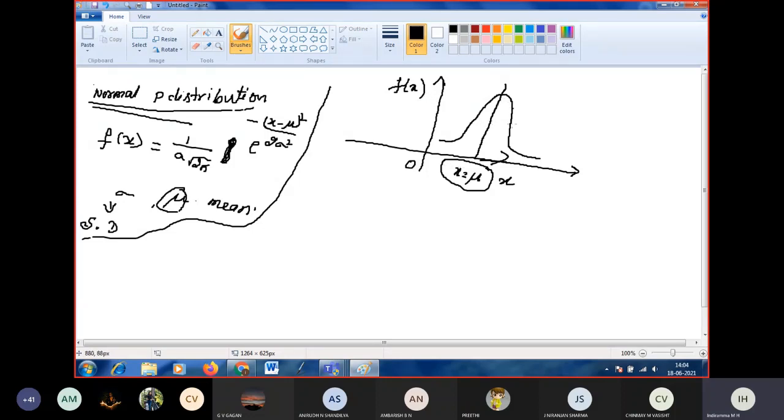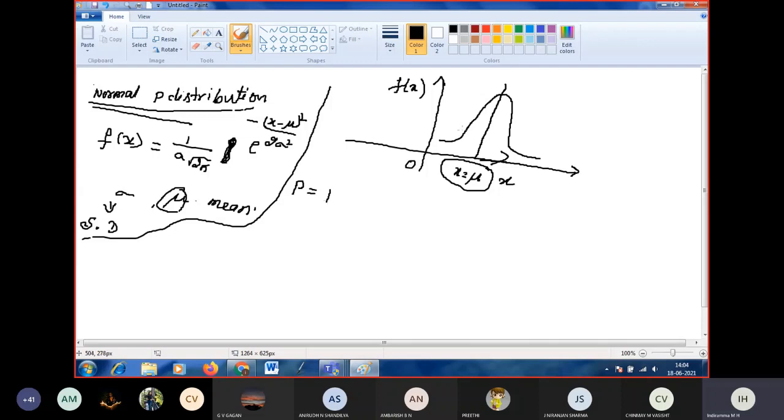Whatever curve we have on the right side of x equal to mu, the same thing we have on the left side. If you find the total area, what is the total probability for any distribution? 1, ma'am.